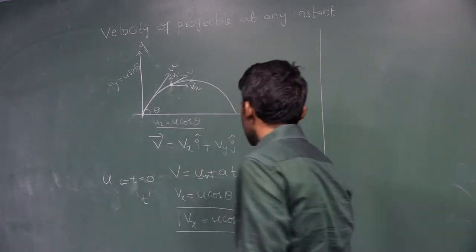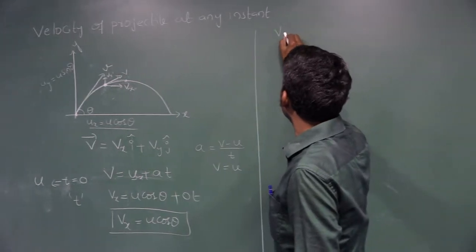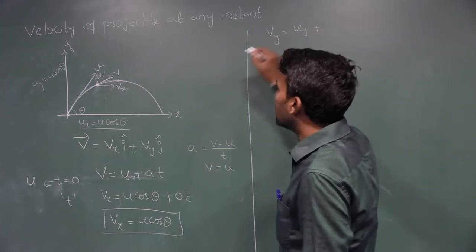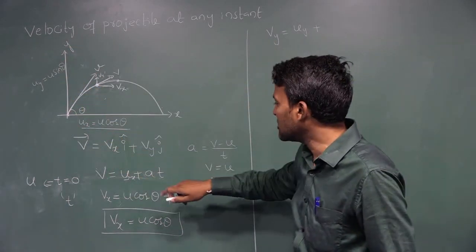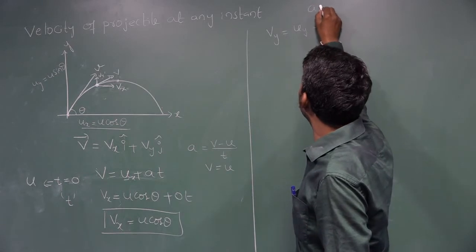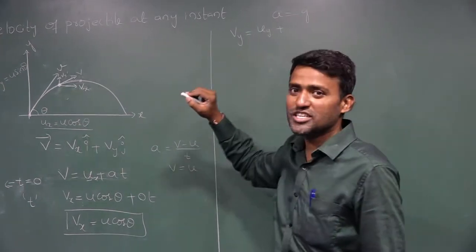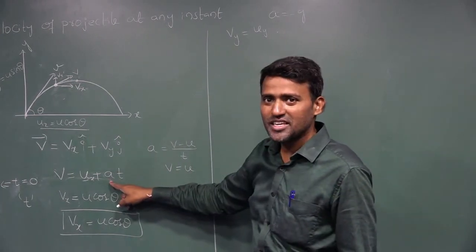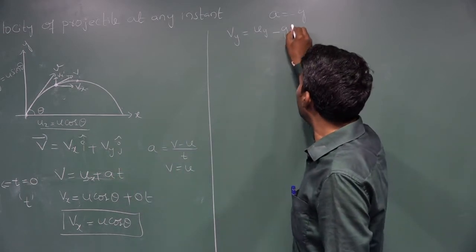Vertical direction. I want to go for the vertical direction. Same equation: Vy is equal to uy plus a t. When the object is going in the upward direction, a is equal to minus g. When the object is projected upward, a is equal to minus g. So I am writing here a equal to minus g, and t.